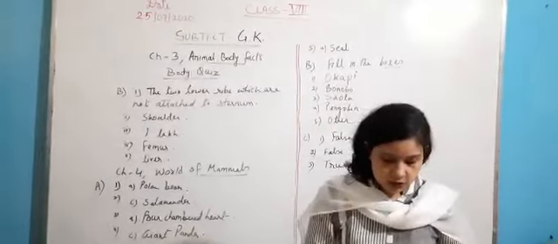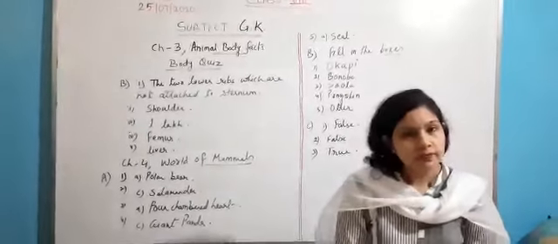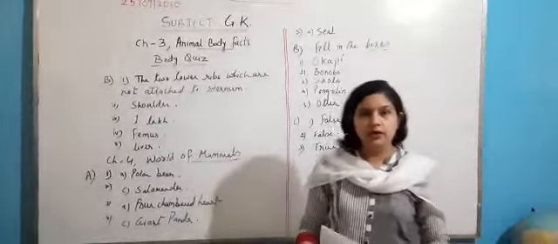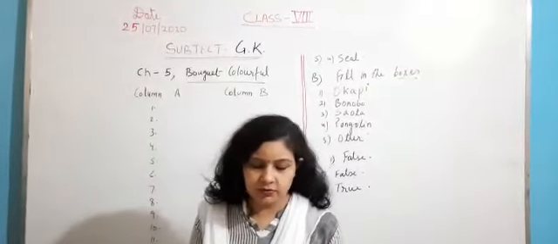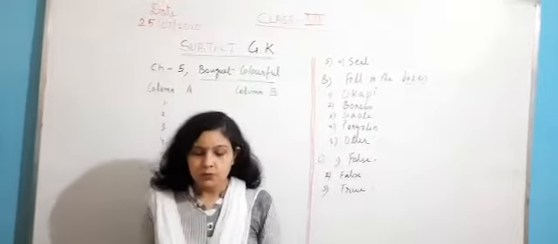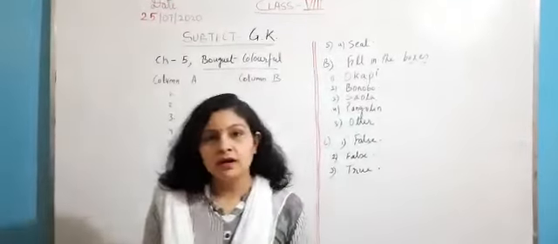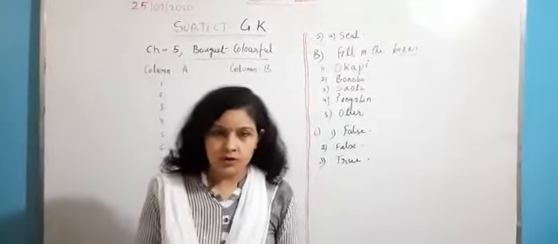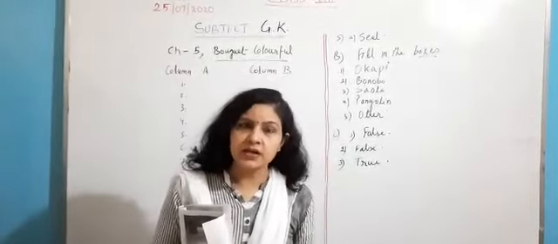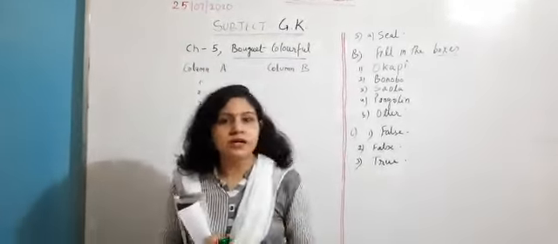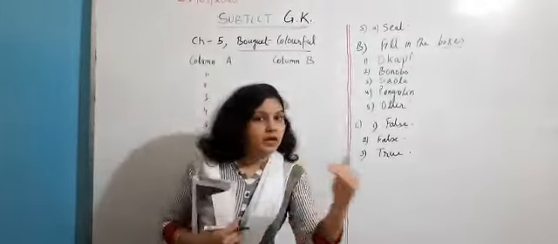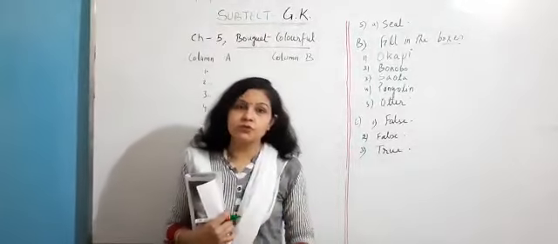Okay. So fourth chapter we have finished now. Let's start with chapter 5, Bouquet Colorful. Children, generally we give flowers to our friends, our parents, our teachers, and we give different colors or different types of flowers.